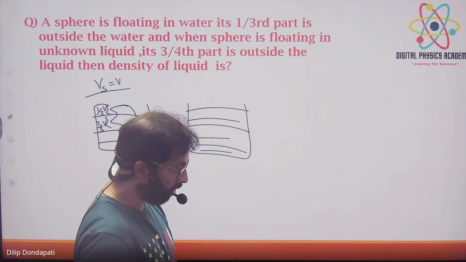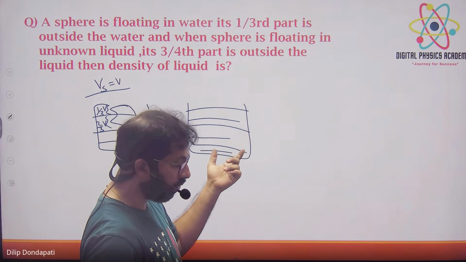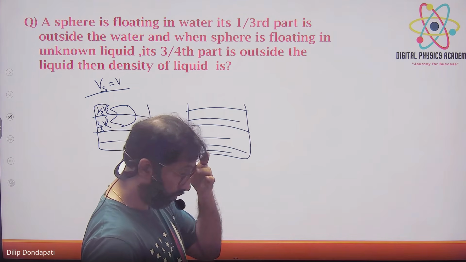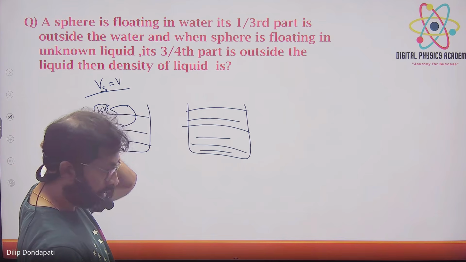Why 1/4? V into density of solid will come, 1/4 only, because they said outside the liquid. So we first get the equation, talking about 1/4 to 2/3, which is equal to 3/8.